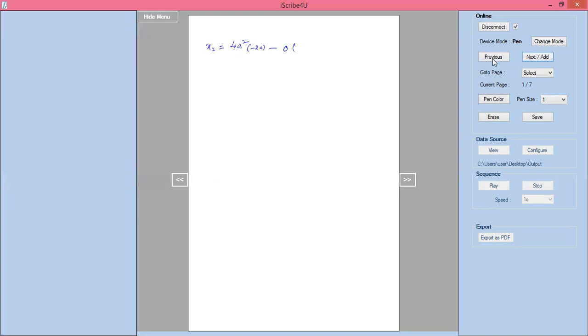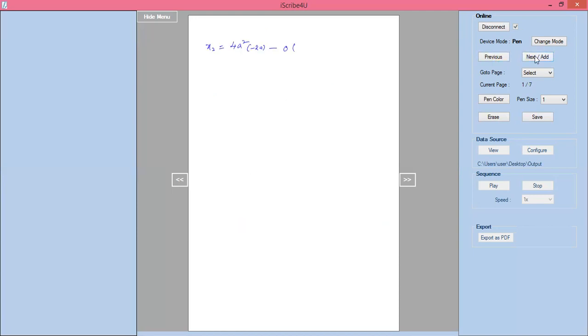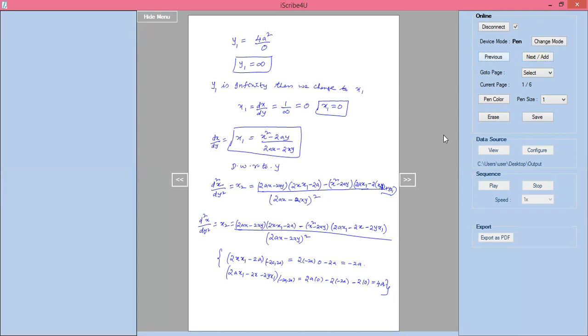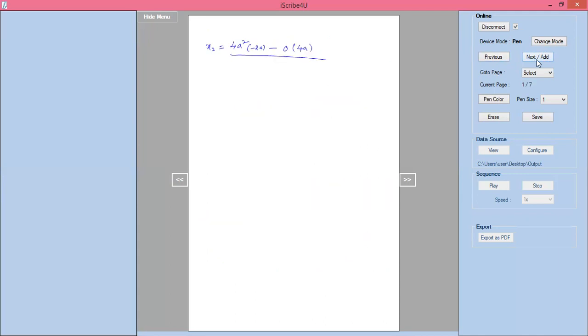the previous value. The next one is 2ax1 minus 2x minus 2yx1, that value should be 4a, I'll substitute 4a. The whole divided by 2ax minus 2xy value, which we already know is 4a square. That value I'm going to substitute here, 4a square whole square.